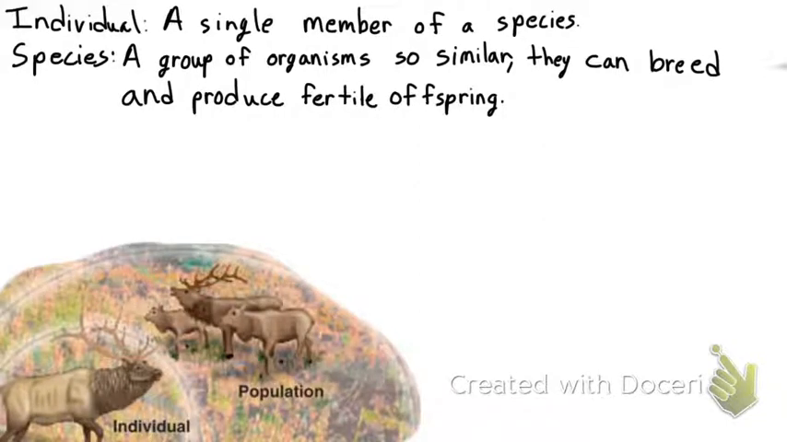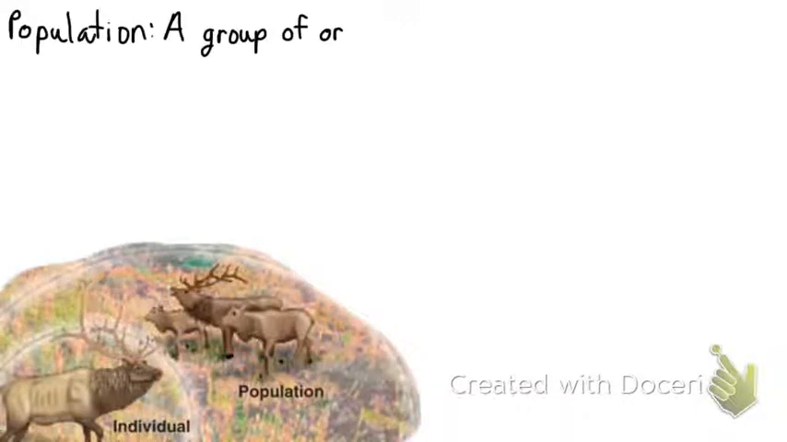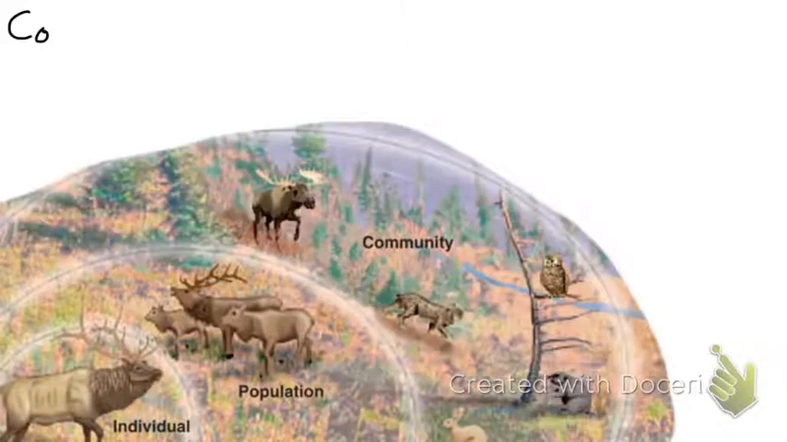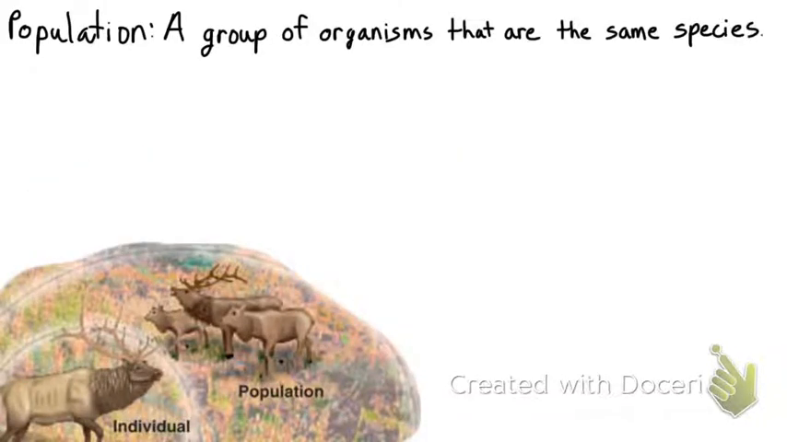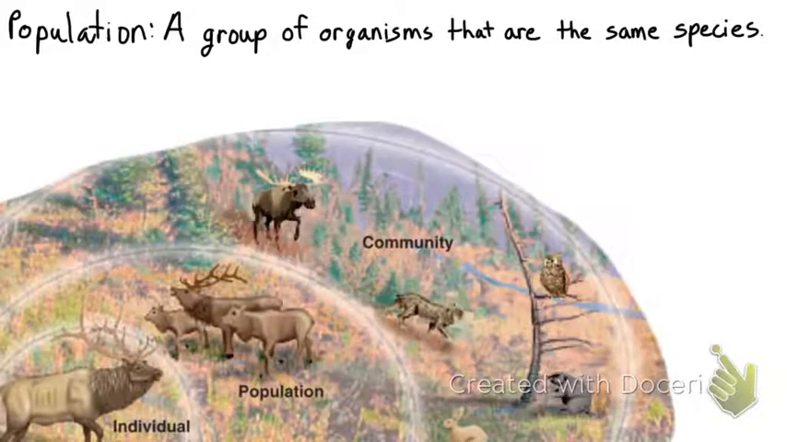Next, we have a population. A population is a group of organisms that are the same species. So we have a single individual or we have a population. Population must be the same species. So you could talk about a human population, you could talk about a dog population, you could talk about an elk population. They must be the same species.